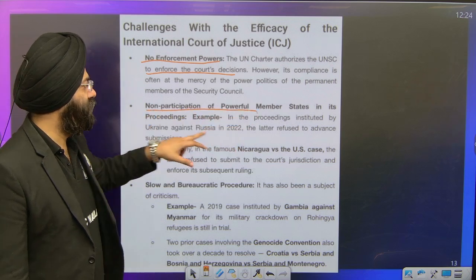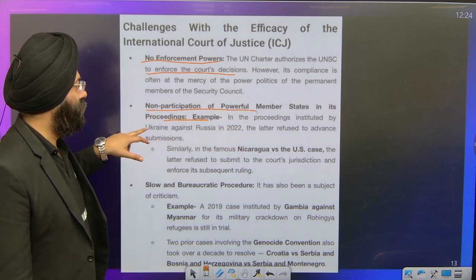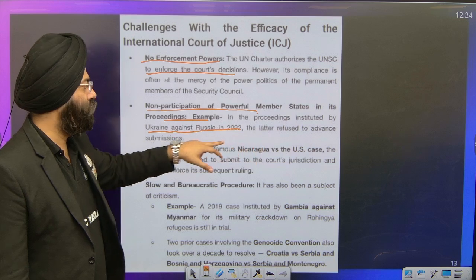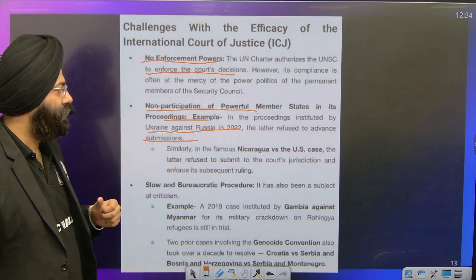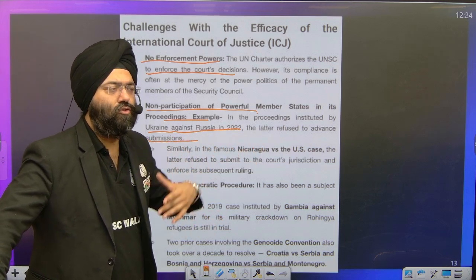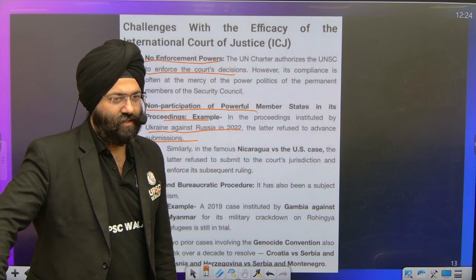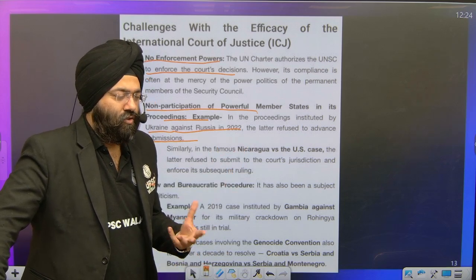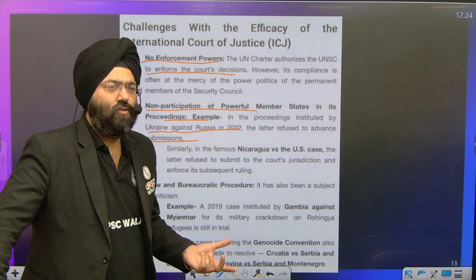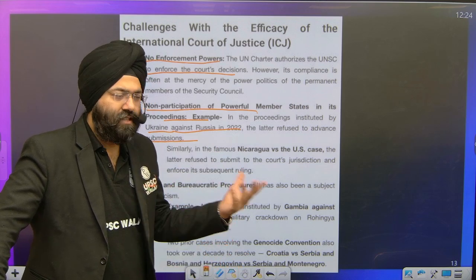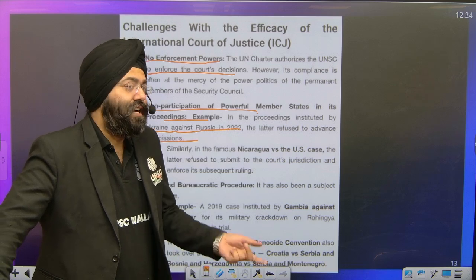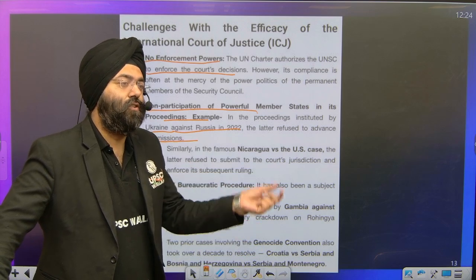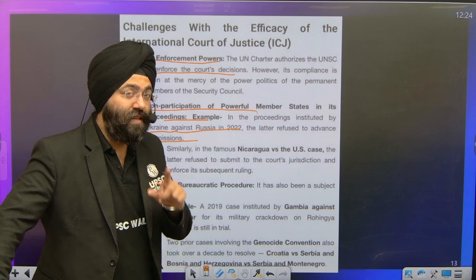Non-participation of powerful members. In the proceeding instituted by Ukraine against Russia in 2022, the latter refused to advance submissions. We realize that many powers do not agree to what the decision of the International Court of Justice is. Similarly, with respect to Russia, when the Ukraine and Russia conflict is going on, this International Court of Justice has summoned Russia also, but they are least concerned about it. So no one can do anything, because Russia is also a permanent member of the United Nations Security Council. So anything that goes against them, they will not let any judgment of the International Court of Justice be implemented.